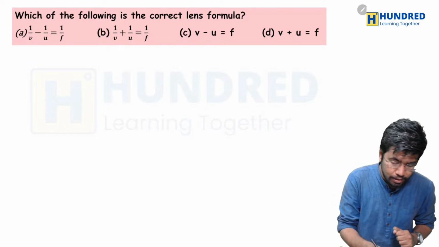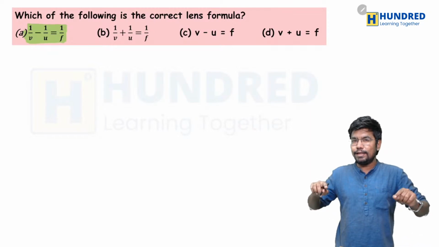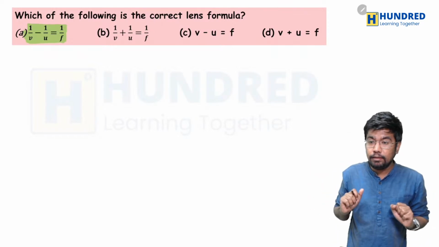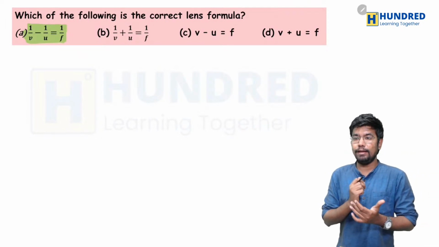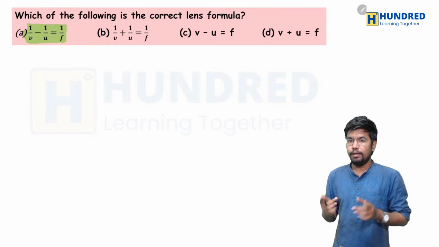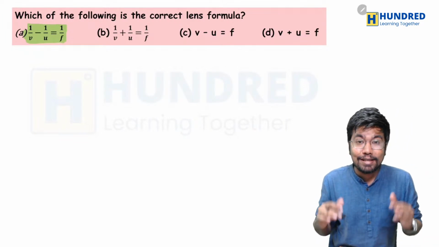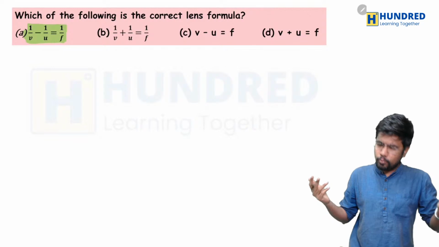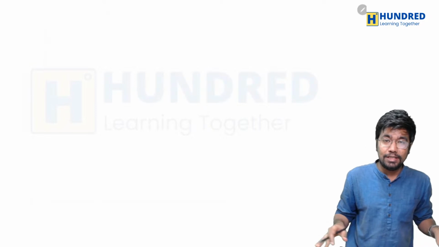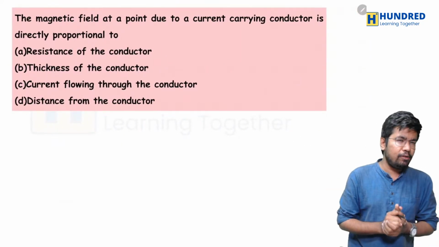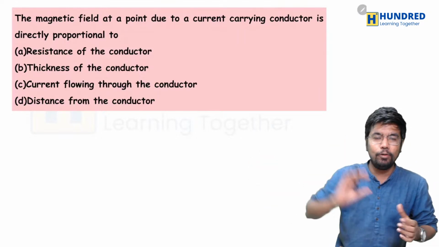Yes, A. In case the question asks which of the following is the correct mirror equation, what will you answer? Yes, if they ask for the mirror equation, you have to answer B. If they ask for the lens formula, you go with A. So it's a pretty direct question, and of course you will answer it easily. Now another easy question, but don't worry, the hard questions are going to come. I'm just initially going with the easiest ones.